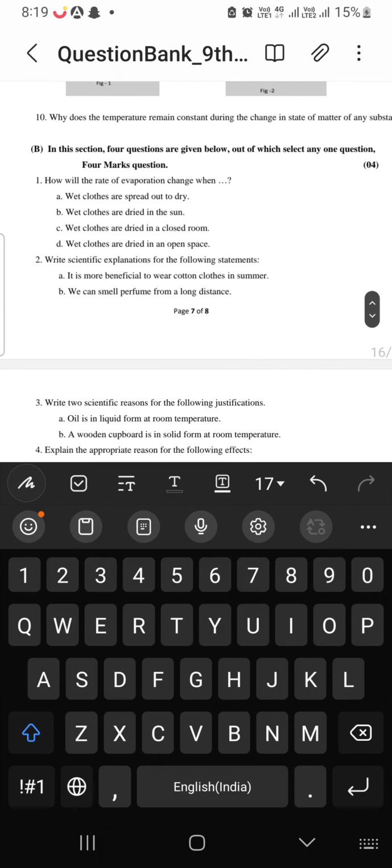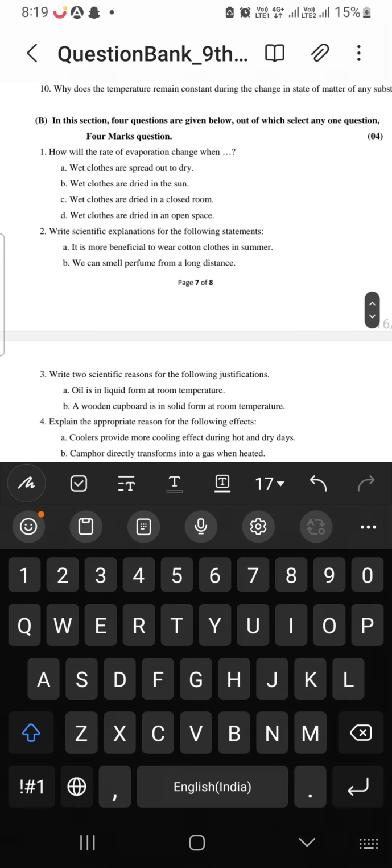Then the next question: how will the rate of evaporation change when wet clothes are spread out to dry? The rate of evaporation increases. Wet clothes are dried in the sun, again the rate of evaporation increases. Wet clothes are dried in a closed room. If a room is closed, the rate of evaporation decreases, so there it is decreasing. Wet clothes are dried in an open space. There again the rate of evaporation increases.